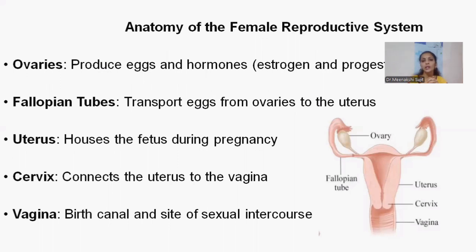In the follicular period, when follicular formation starts, the FSH hormone, that is follicle stimulating hormone, will stimulate the follicles to get produced, and after producing the eggs, the estrogen hormone will be increased.